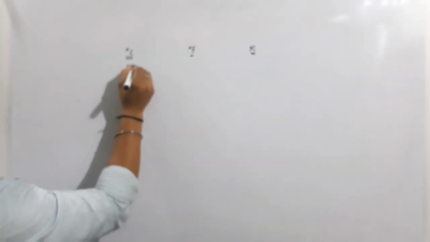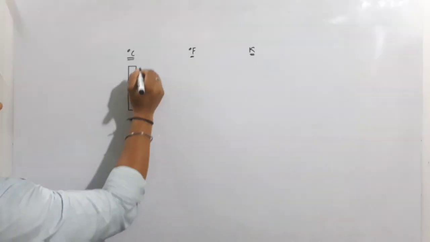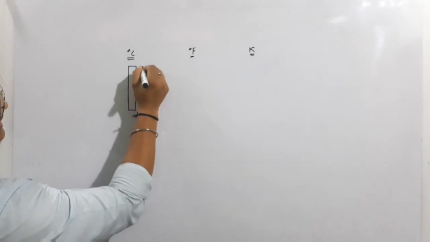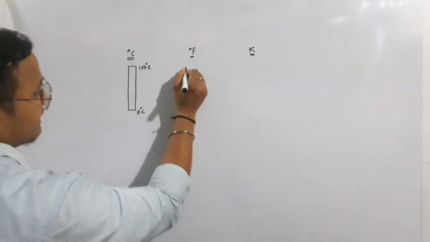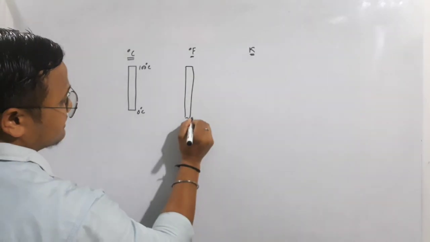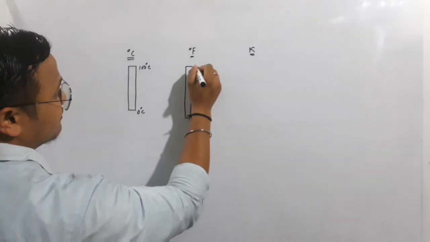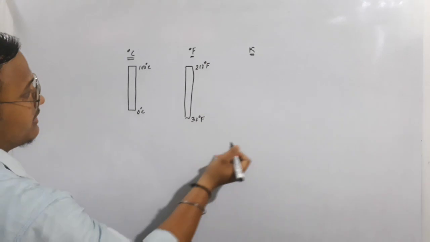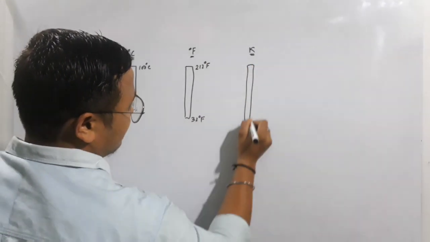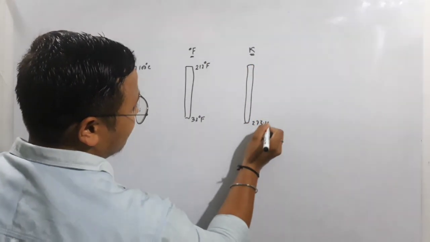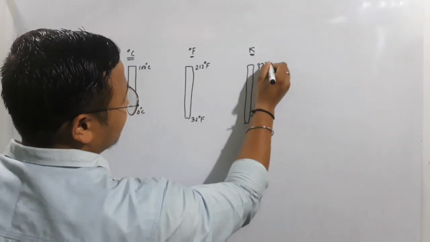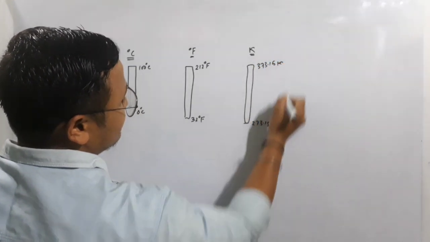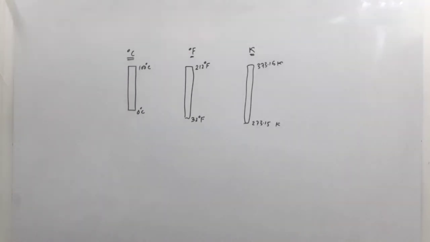In the Celsius scale it starts from 0 degree Celsius and ends at 100 degree. Here it starts from 32 degree Fahrenheit to 212 degree Fahrenheit, and here it starts from 273.15 Kelvin to 373.15 Kelvin. So these are the different scales we are using.